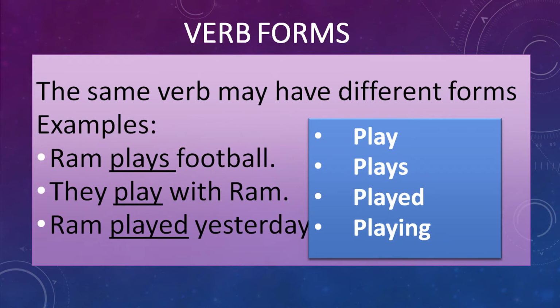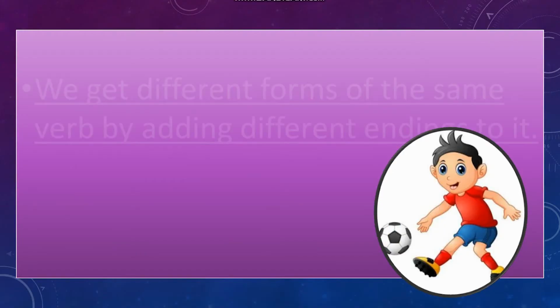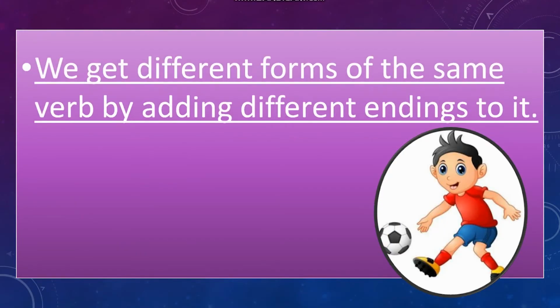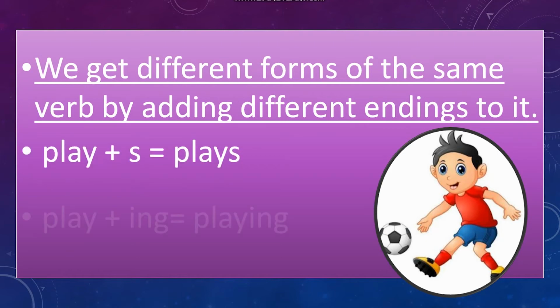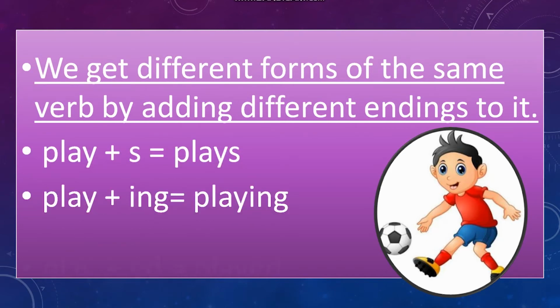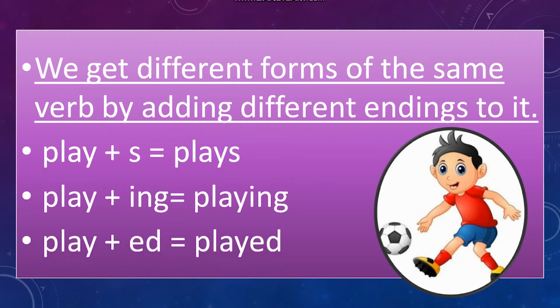So, we get different forms of a verb by adding different endings to it. Play plus s is plays. Play plus ing is playing. Play plus ed is played.